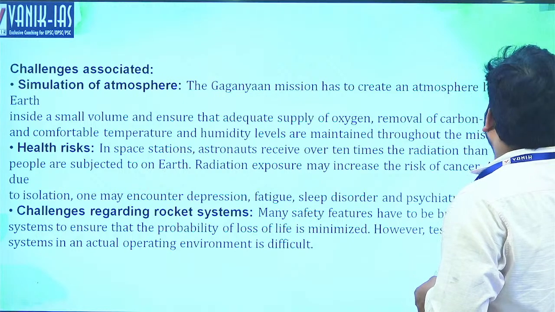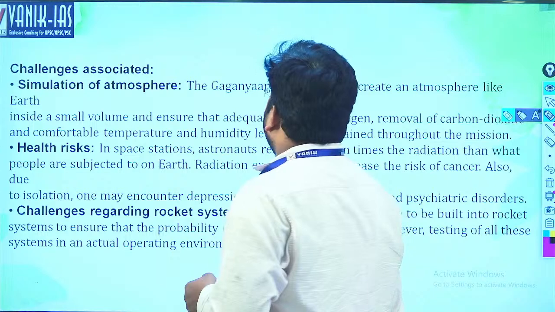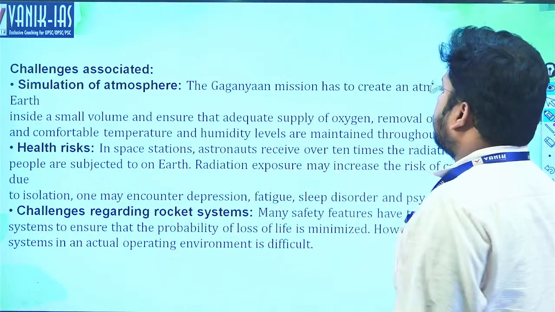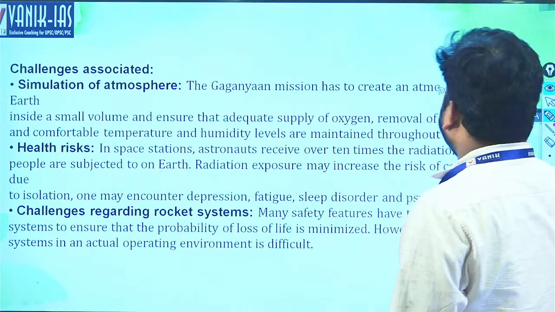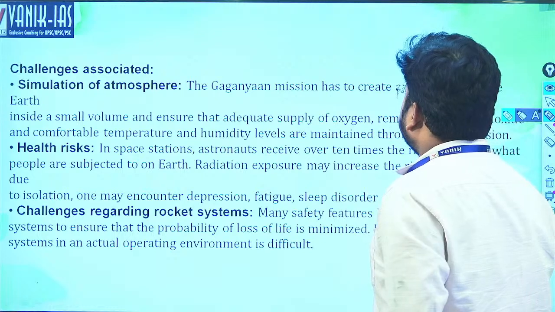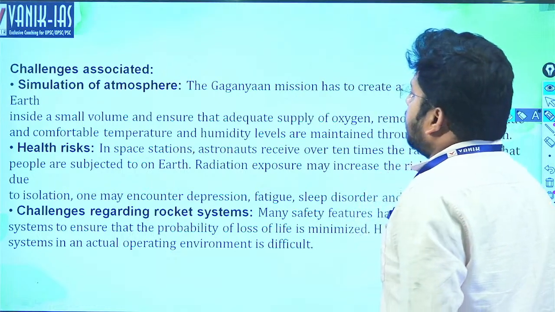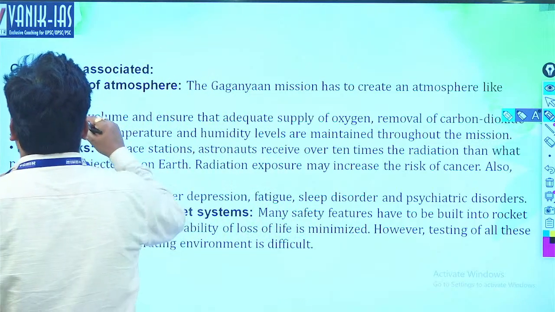Then challenges associated. Simulation of atmosphere. The Gaganyaan mission has to create an atmosphere like Earth inside a small volume and ensure that an adequate supply of oxygen, removal of carbon dioxide, and compatible temperature and humidity levels are maintained throughout the mission. Yes, what are the challenges? Now the first challenge in the Gaganyaan mission is simulation of atmosphere.